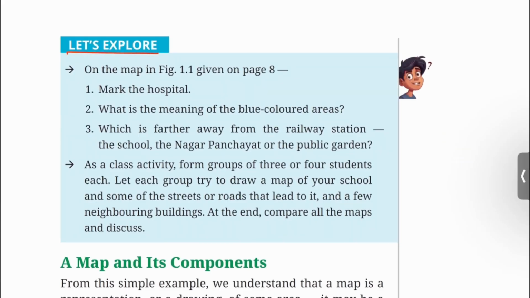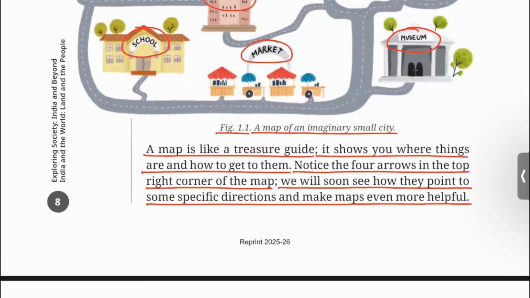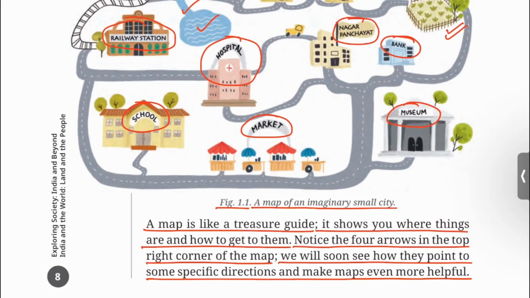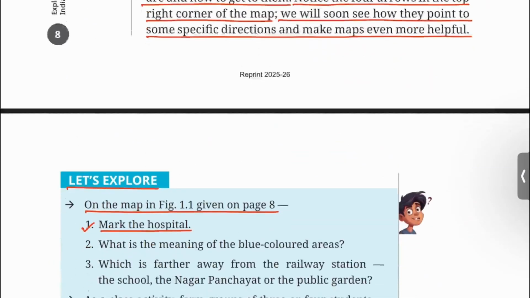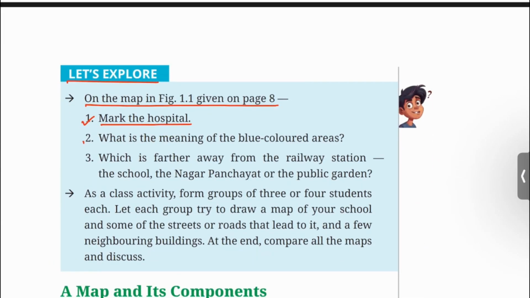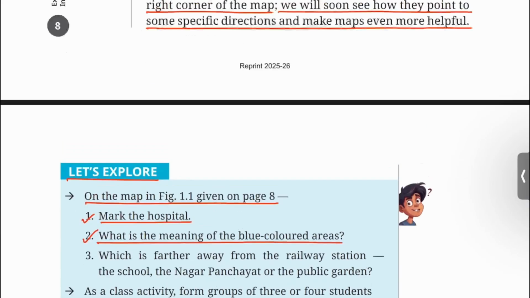Let's explore. On the map in figure 1.1 given on page 8, 1. Mark the hospital. You can see hospital is in the central portion of the map. 2. What is the meaning of the blue colored areas?